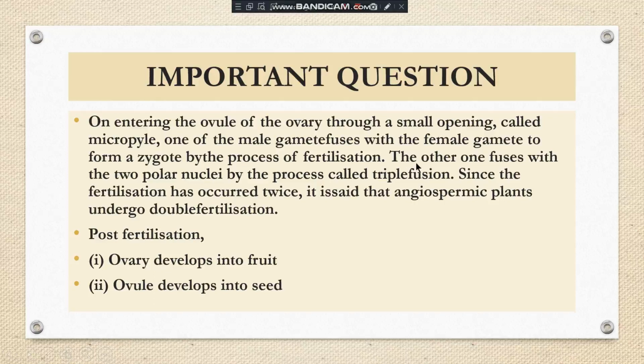This other male gamete fuses with the two polar nuclei by the process of triple fusion. Two polar nuclei and one male gamete, so totally three cells are there. That's why it is called triple fusion. Since fertilization has occurred twice, two male gametes fuse, one with the female gamete and one with the polar nuclei, so two times fertilization occurs. It is also called double fertilization.